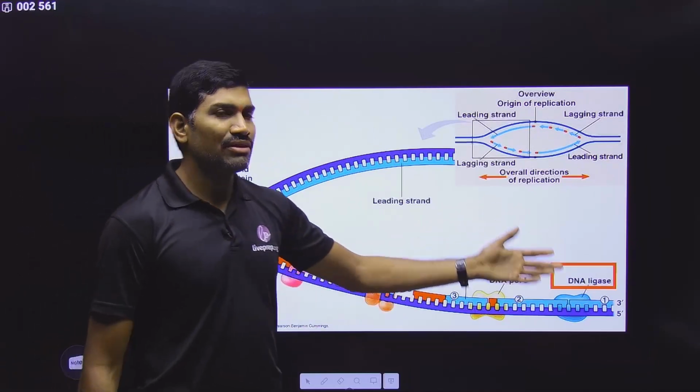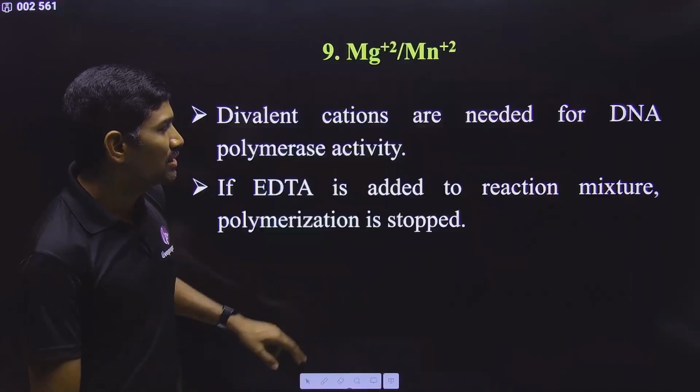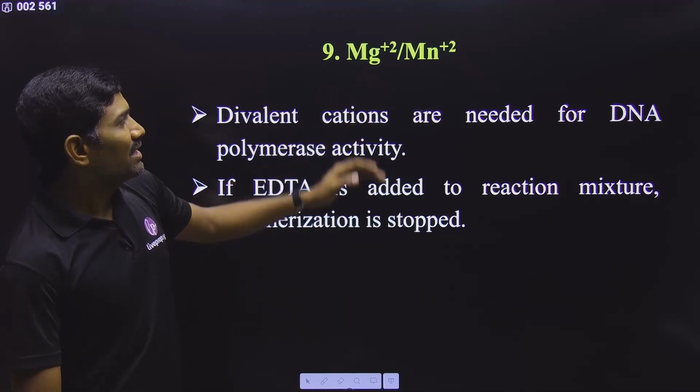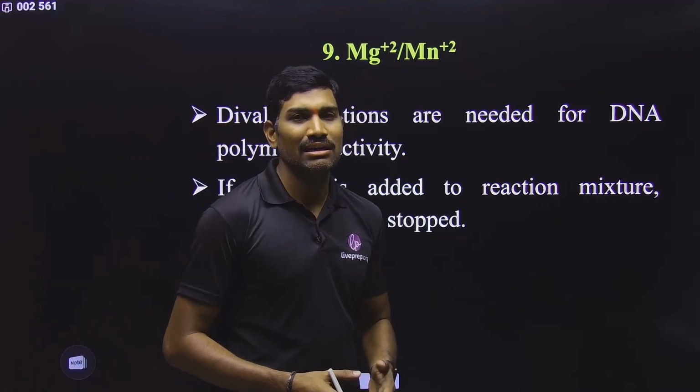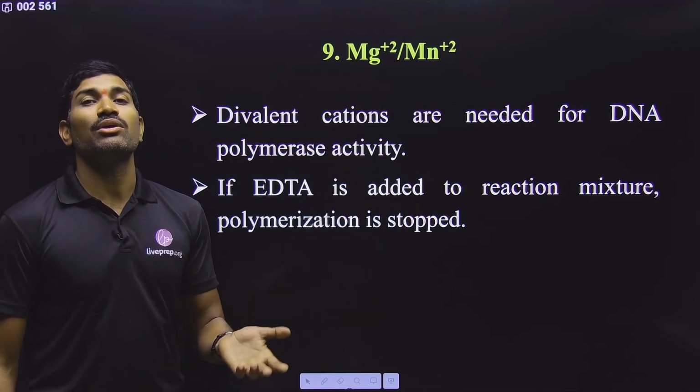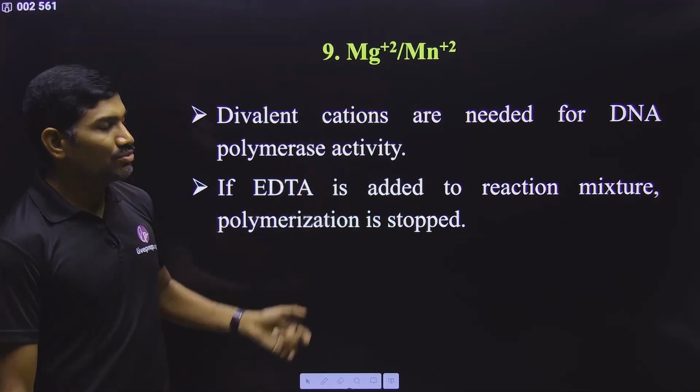So in this way, there are different enzymes having different roles. In the NCERT, they are talking about only the machinery one. Finally, it is about the divalent cations like Mg+2 or Mn+2. They are very important for the functioning of DNA polymerase enzymes. Clear? This is what they are talking.